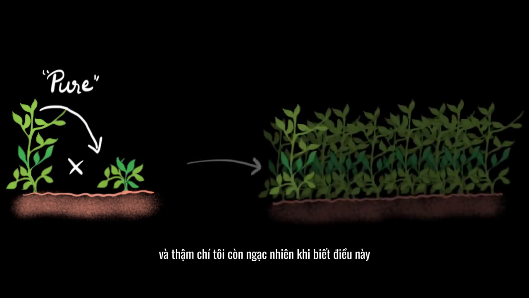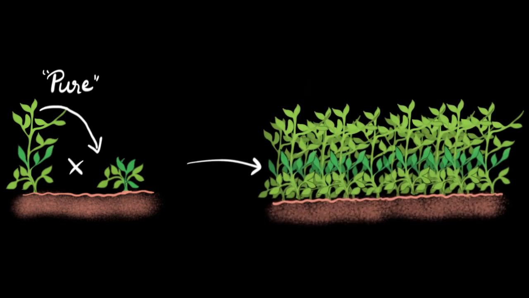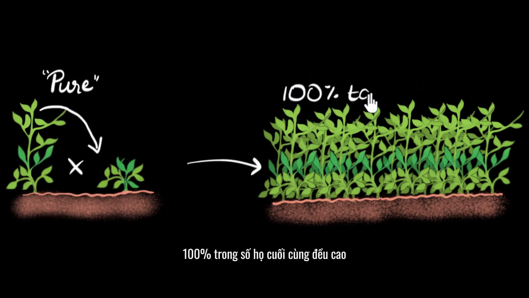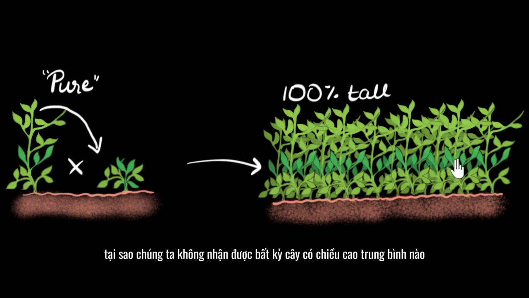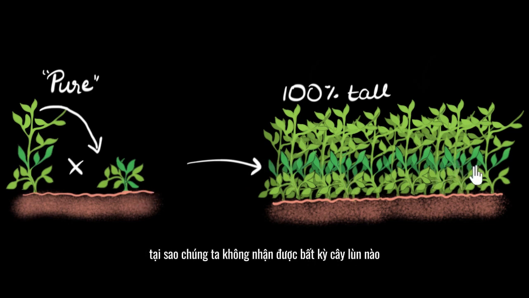But to Mendel's surprise, and to even my surprise when I learned this, we get all tall plants. What? That's right. Big shock. 100% of them end up being tall. This raised many questions. What happens to the short one? Does it have no effect at all? Why aren't we getting any medium-sized plants? Why aren't we getting any short plants?